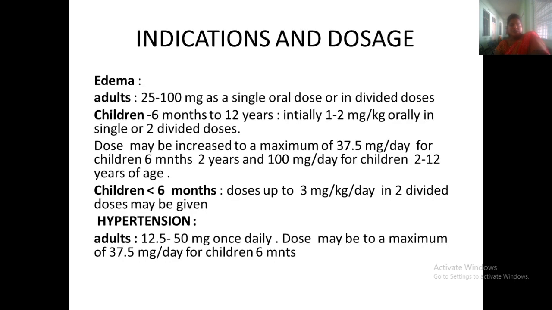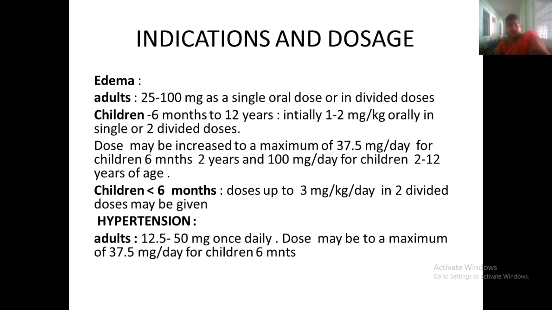Indications and dosages: edema and hypertension. For edema in adults, 25 to 100 mg. For children 6 months to 12 years, 1 to 2 mg per kg orally, as a single dose or divided doses. According to the patient's condition, the dose can be increased.